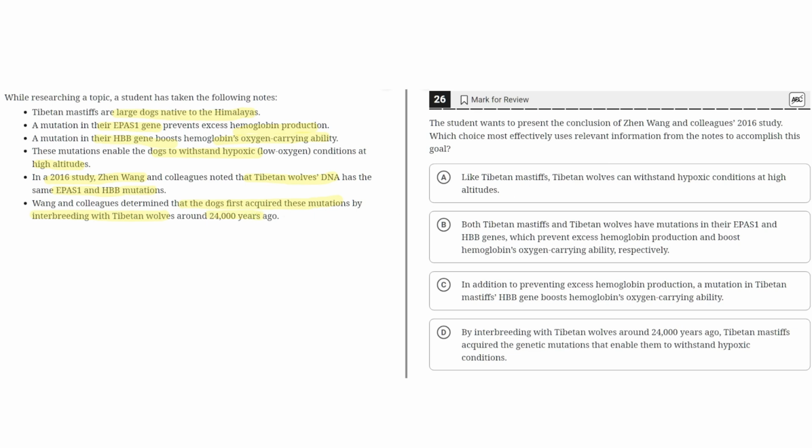So based on these notes, the conclusion here is that the dogs acquired these mutations by interbreeding with the Tibetan wolves 24,000 years ago.